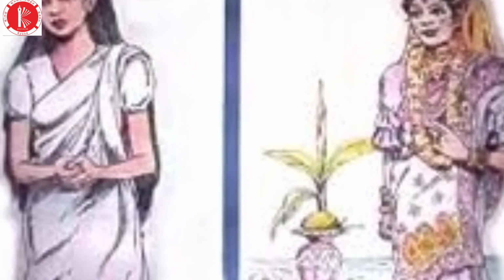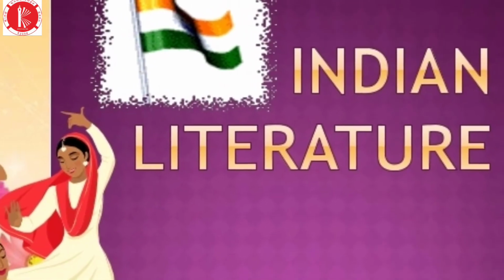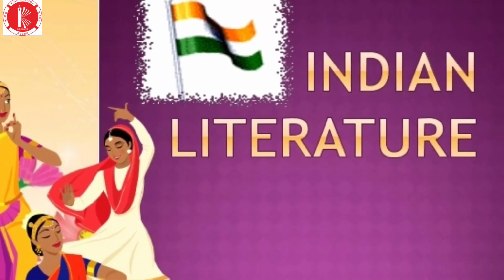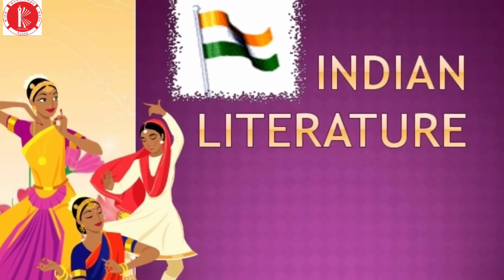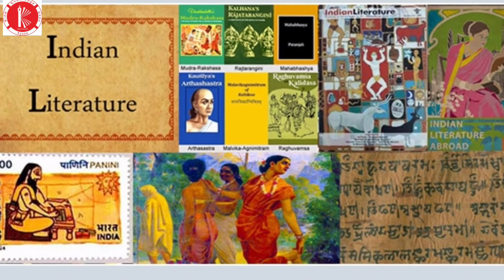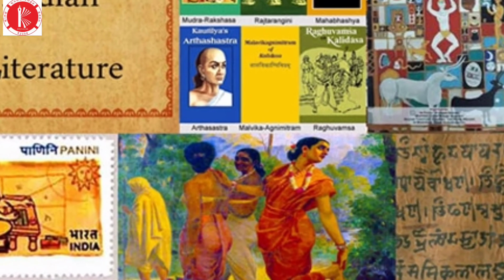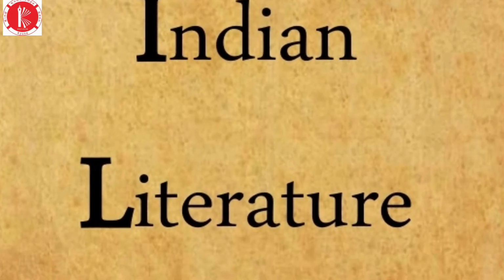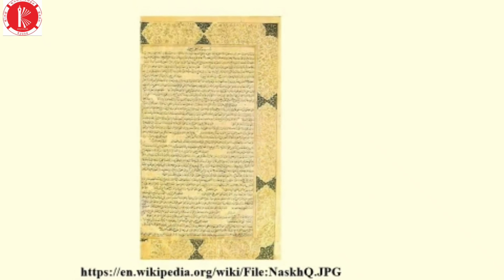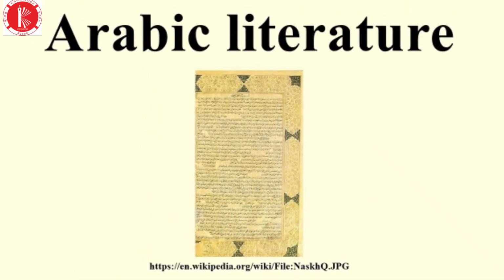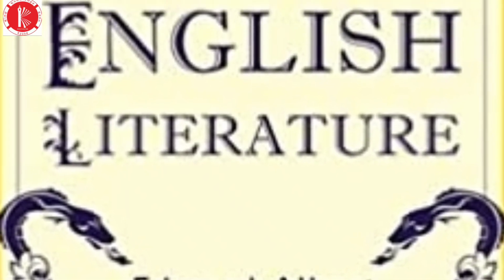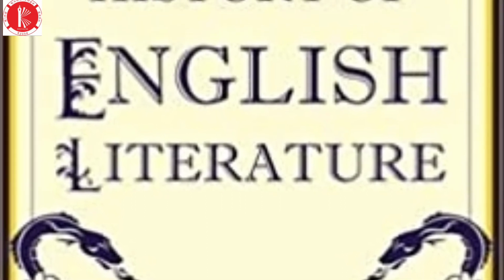Then the literature and the culture of India were also made to feel by the British as obsolete and unworthy. One of the British writers said that the entire literature of India and Arabia is equal to one shelf of the books of English literature. This was an insult to Indian literature. So, English language education was promoted.